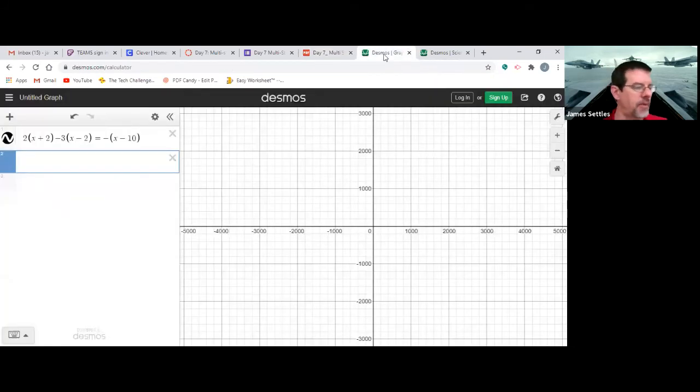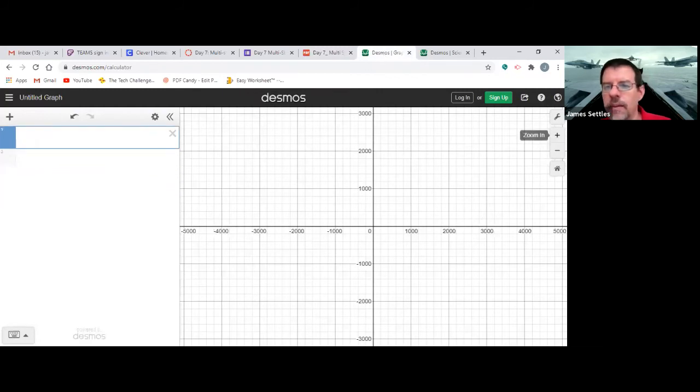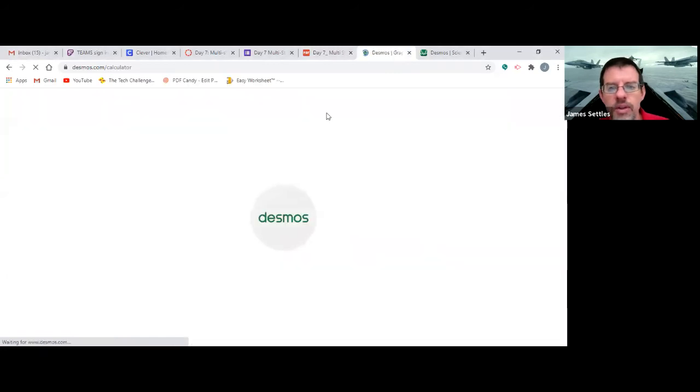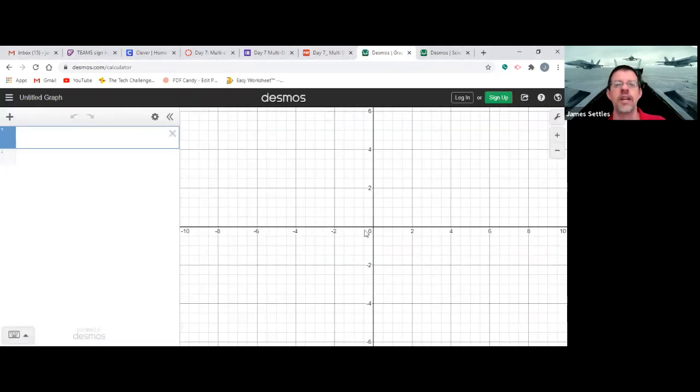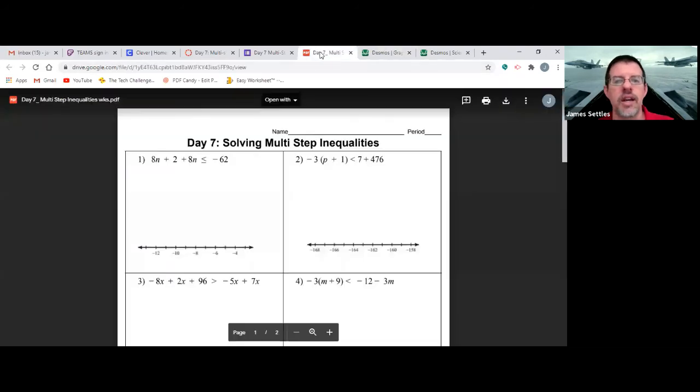And I've got the paper right here, so I'm just going to be cheating off the paper. I really got to find a way to reset this. I wonder if I can just hit reload if it resets it. There we go. So if you ever need to reset the graph, just hit the reload button right there, and then it'll put it back. I like that.